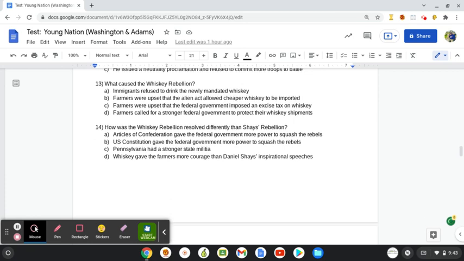14. How was the Whiskey Rebellion resolved differently than Shays' Rebellion? The Articles gave the federal government more power to squash the rebels. The Constitution gave the federal government more power to squash the rebels. Pennsylvania had a stronger state militia. Or whiskey gave the farmers more courage than Shays' inspirational speeches.